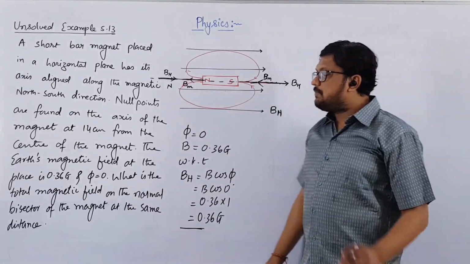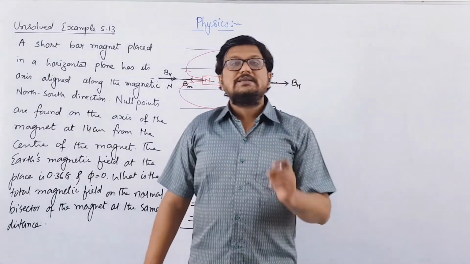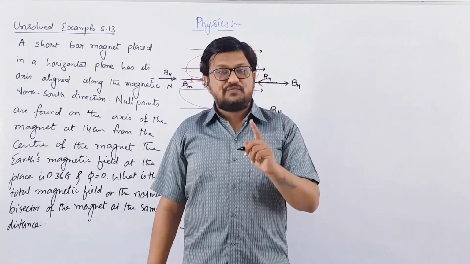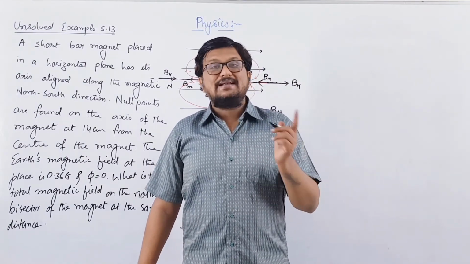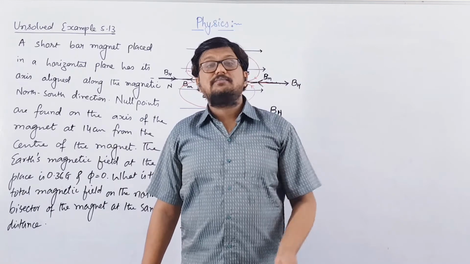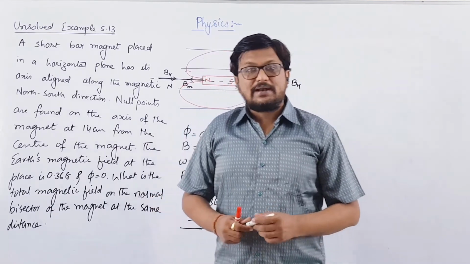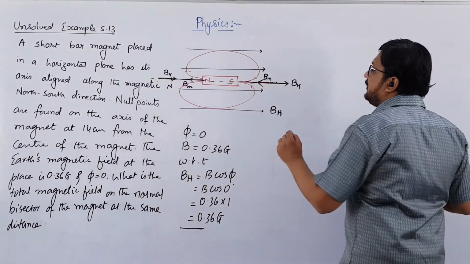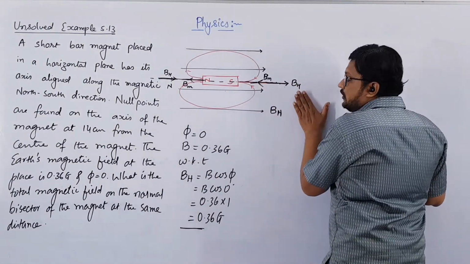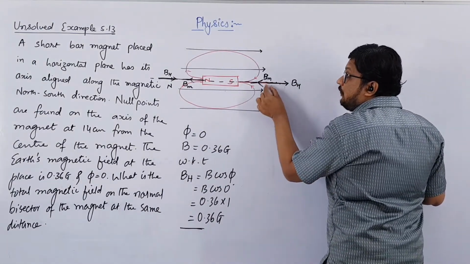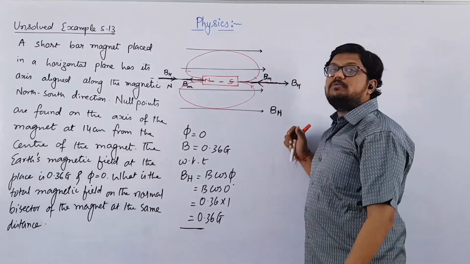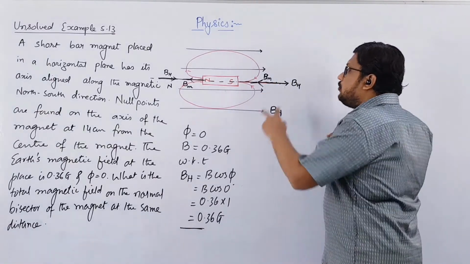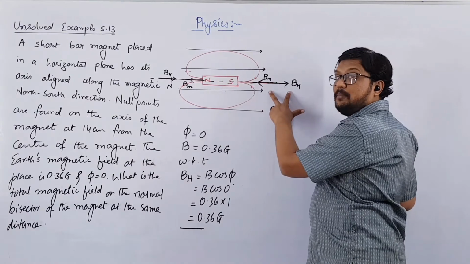Now, what do you mean by null point? Null point is a point where the magnetic field becomes zero. That is, the resultant magnetic field will become zero. The resultant magnetic field of what? Kiski resultant. So you can say that the resultant magnetic field means the magnetic field due to horizontal component and the magnetic field of a bar magnet adds up to give zero. Why zero? क्योंकि दोनों का direction opposite है, both are in opposite direction.